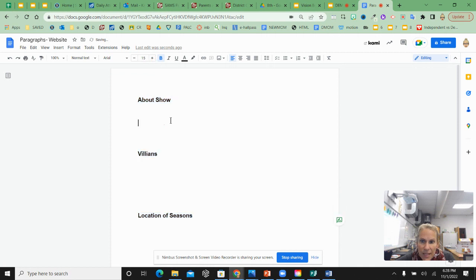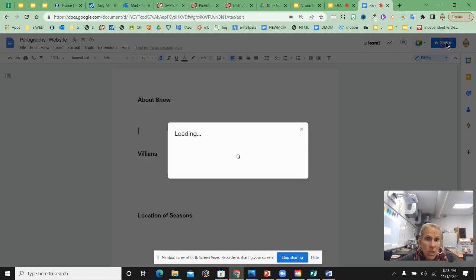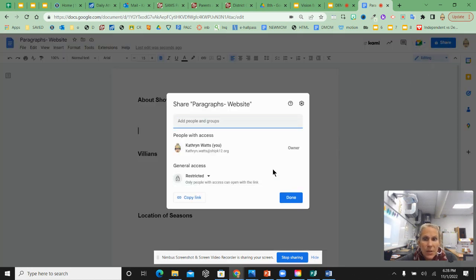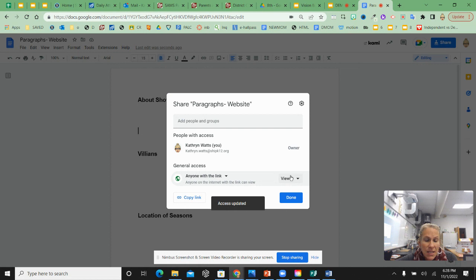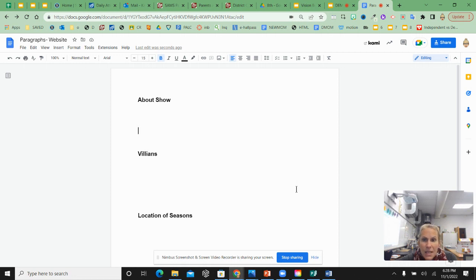Okay, I'm going to bold my headings. One of the first things I'm going to do, in addition to transferring my headings, is to click share. I need to open the link restrictions. So down here, it says restricted. I'm going to say anyone with the link is a commenter. Okay. And then I'm going to say done. And so now I have that. I took care of my link restrictions, named my doc, put my 3 headings.